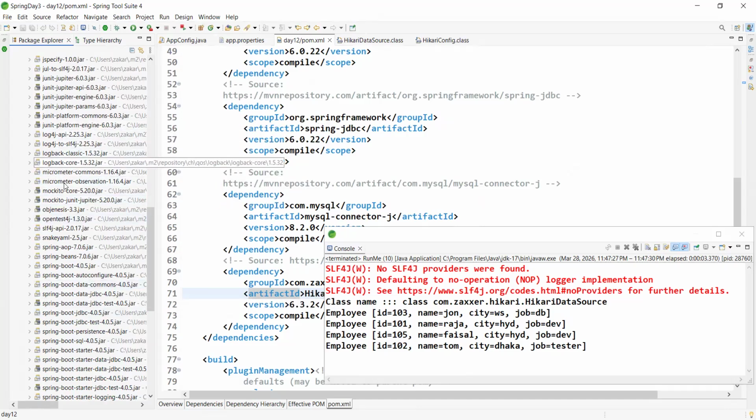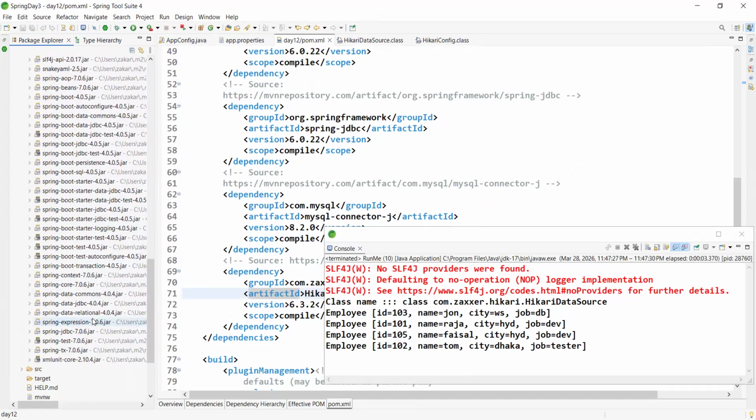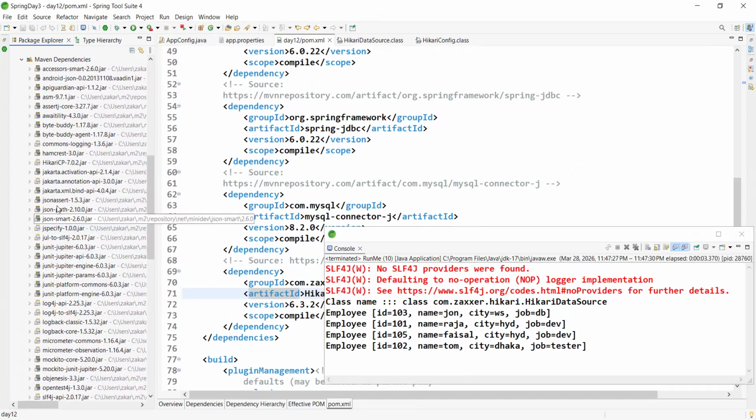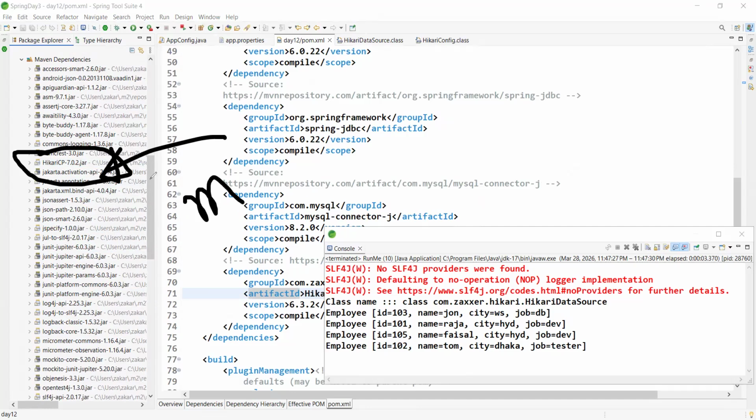Scroll. Okay, this one, line number 56. Are we adding Hikari CP in Spring Boot manually? No. This is a Spring Boot project only, right?